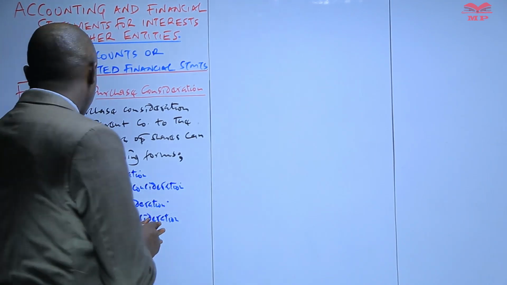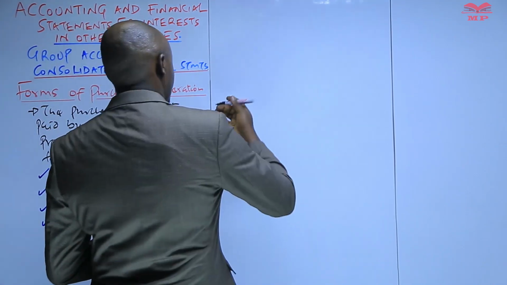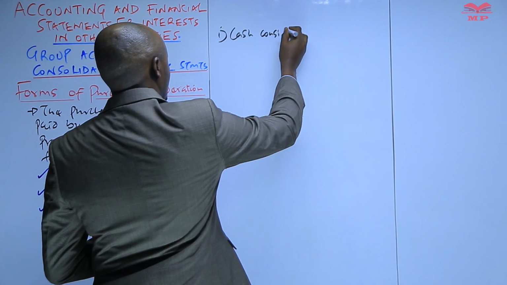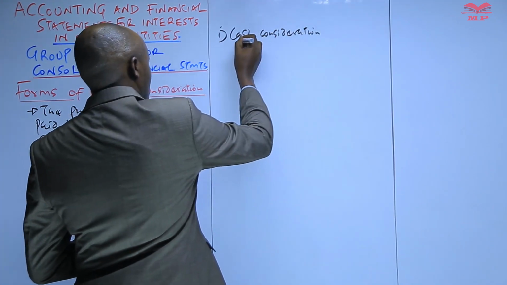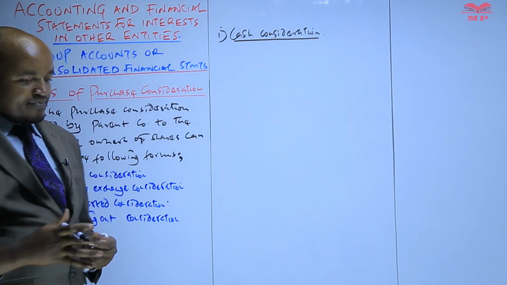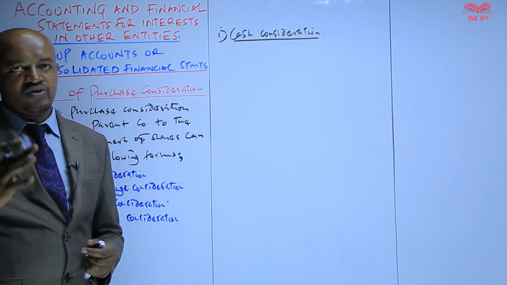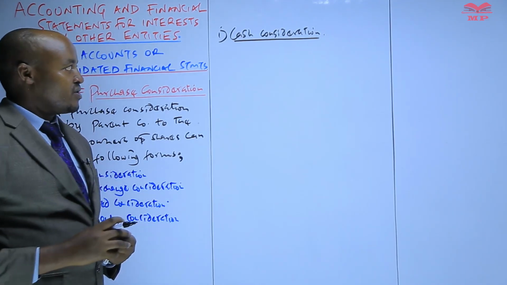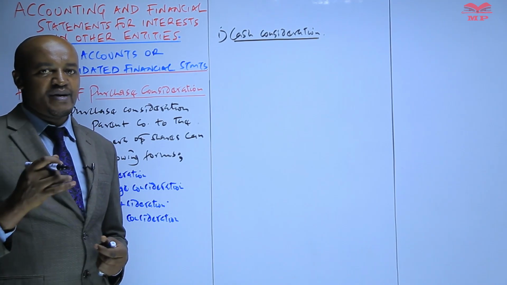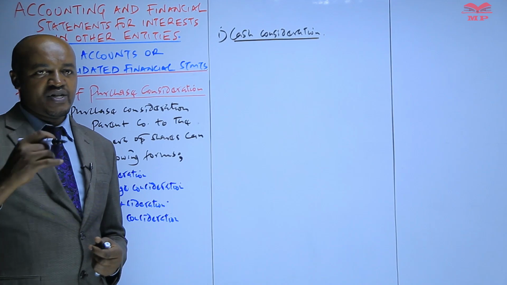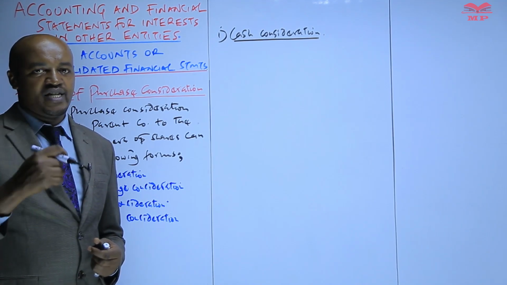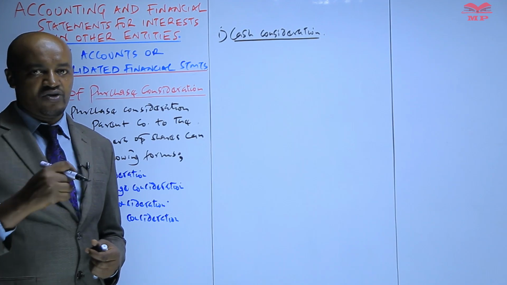I want us to start with the first form of consideration, that is the cash consideration. Cash consideration is whereby the parent company, after acquiring the majority of the shares in the subsidiary, compensates the previous owner of those shares by paying them some cash, and that cash is paid on the date of acquisition.